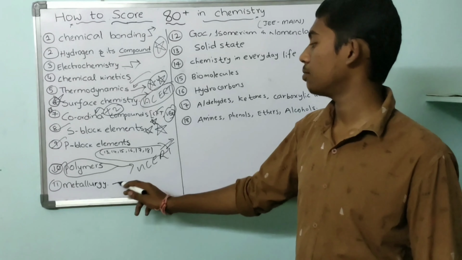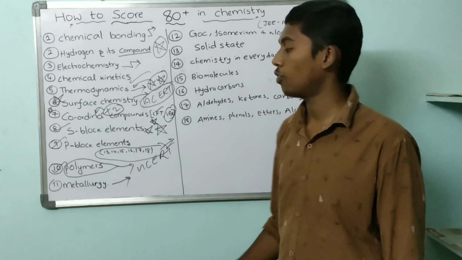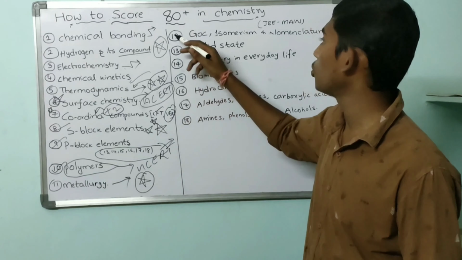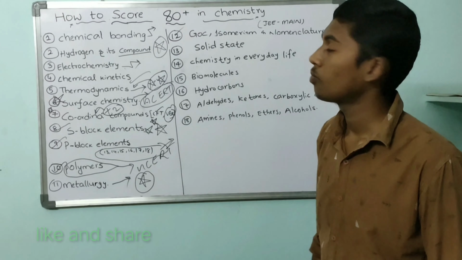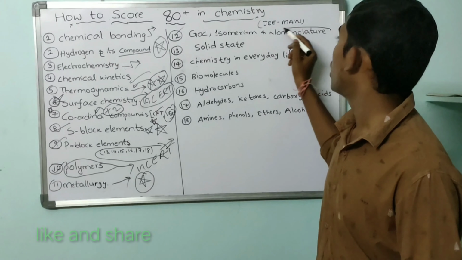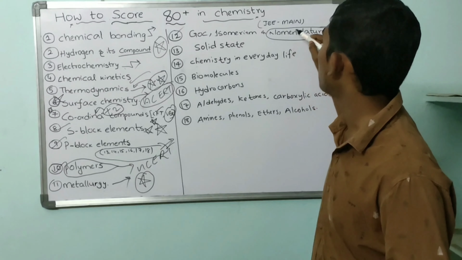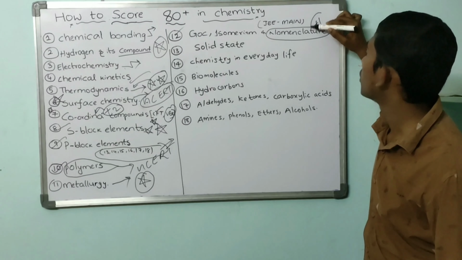And coming to metallurgy, most of the questions based on metallurgy are on froth flotation. Please concentrate on this. And coming to GOC, isomerism and nomenclature, please learn nomenclature and I will make sure that there will be a minimum of one question based on this nomenclature.